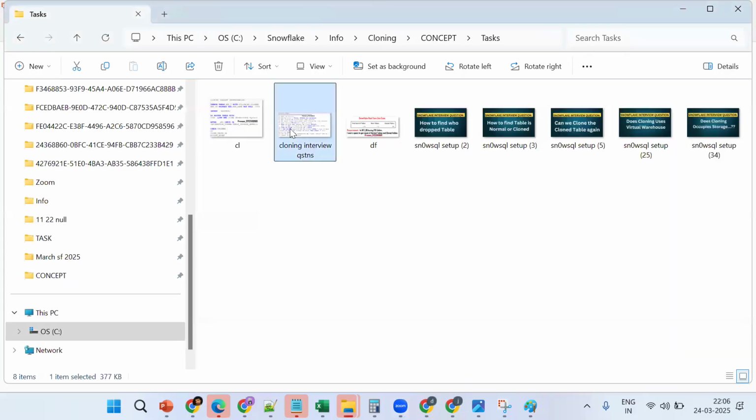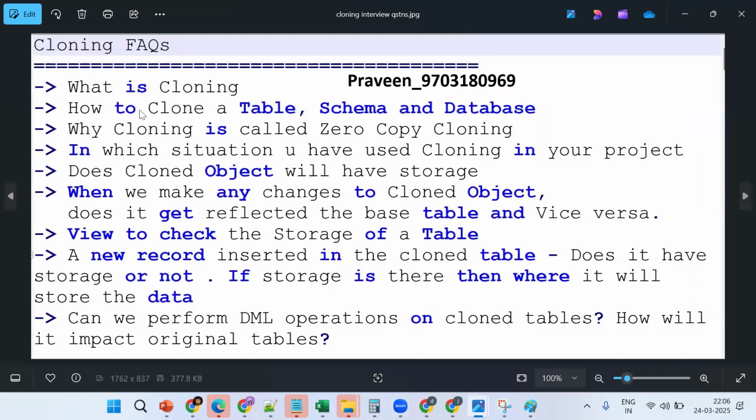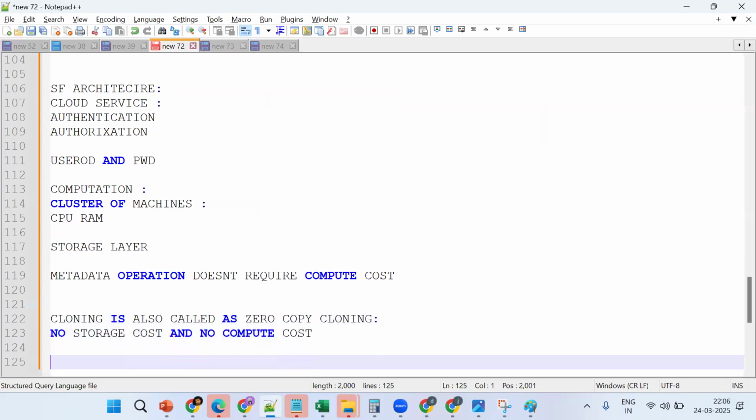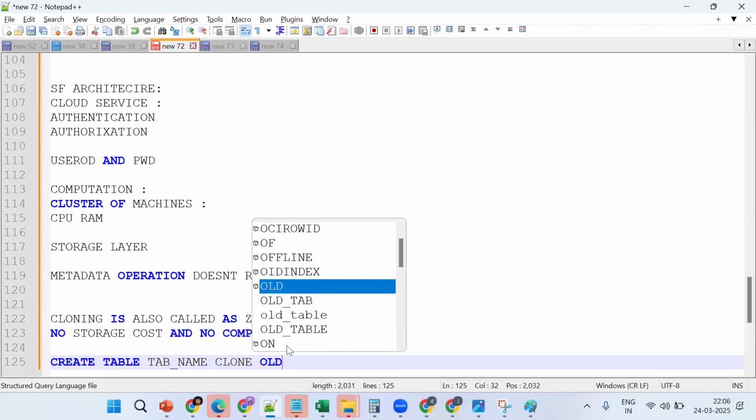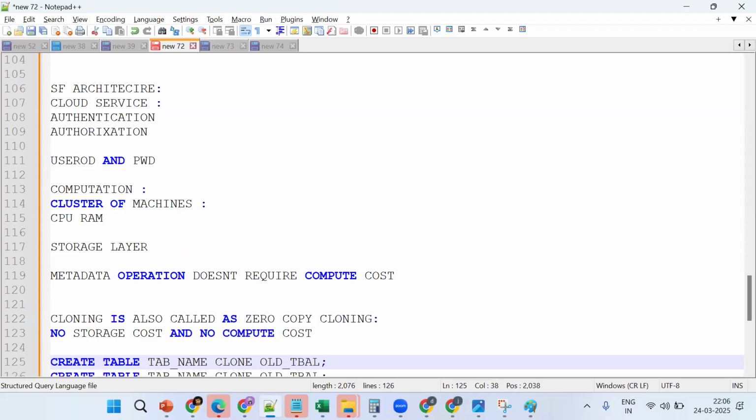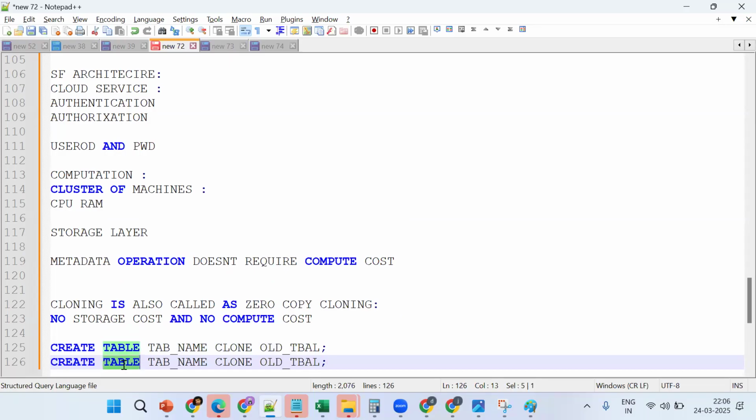Let me complete the question. The question could be: tell me, what is cloning? Cloning is a zero-copy clone. It is used to take a backup, replication or snapshot. How do you take a table clone? What is the syntax? Create table, table name, clone, old table name. The same thing we can do for a schema also.